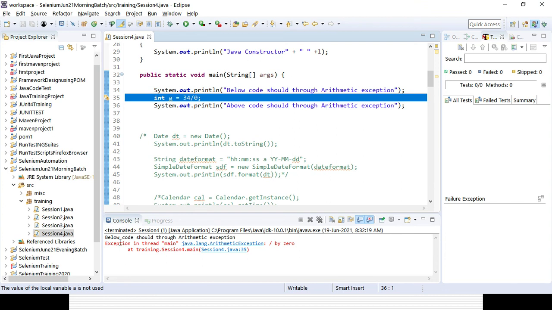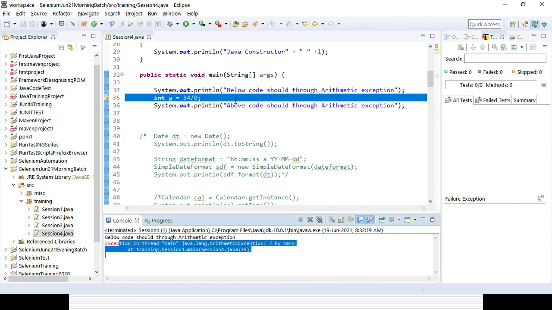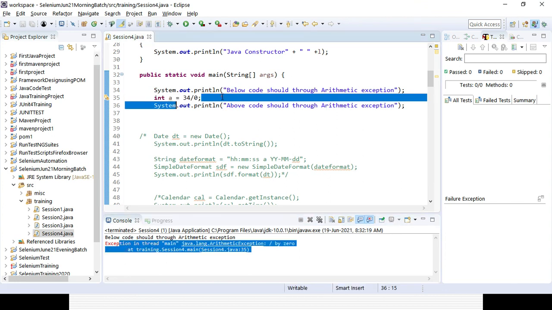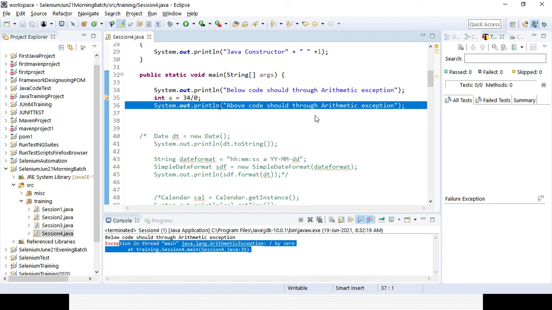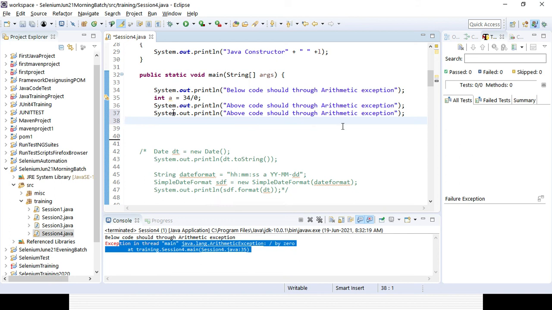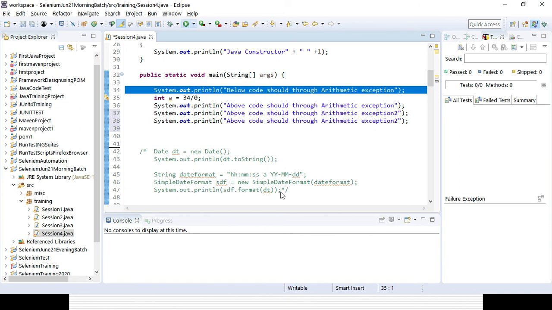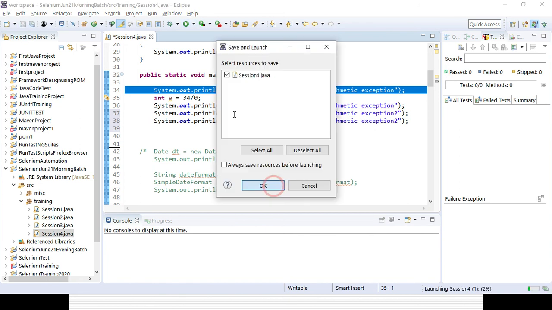Right, that exception has been triggered here, and because of the exception, there is no point of exception. Exceptions can be triggered, but our objective is to handle the exception so that it will not interrupt the next line of code. Suppose I want to run multiple lines of code, but they are not getting executed. Before the line where the exception triggered, all the lines of code are getting executed. That is the problem. I want to execute the remaining lines of code as well.